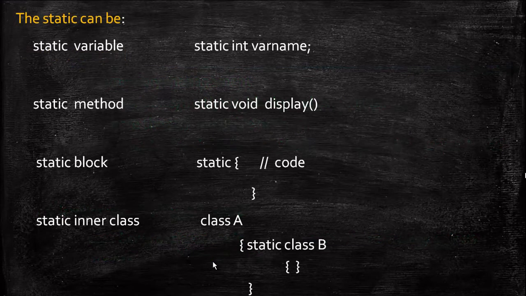So we can use static with a variable, method, block and inner class, right? If I use a static variable, I have to use it this way: static, data type, variable name. For a method: static, the return type and the method name. And for a static block, I just specify the static keyword followed by the block. Next, for a static inner class, inside a class, that class should be declared as static, followed by the block of code that should be executed. So static can be used for these members.